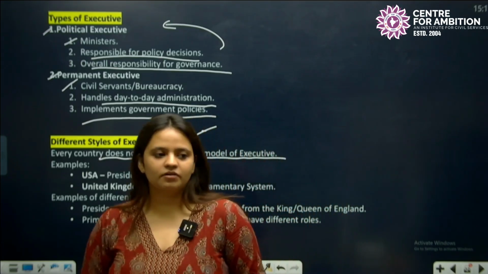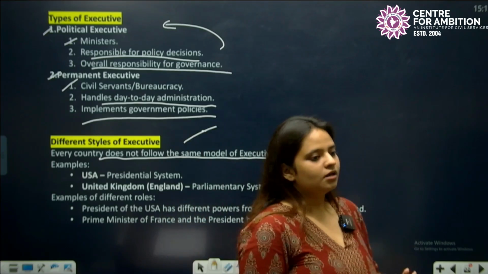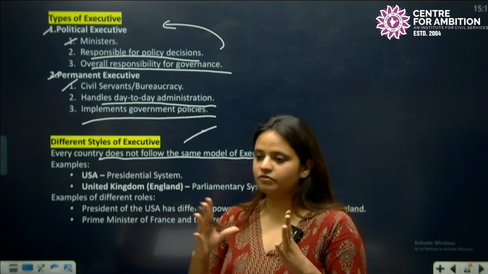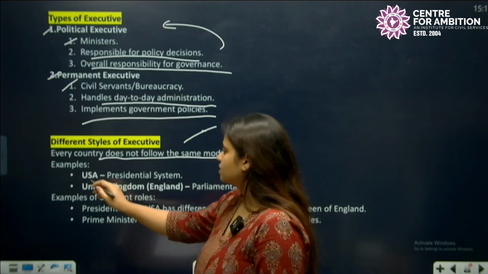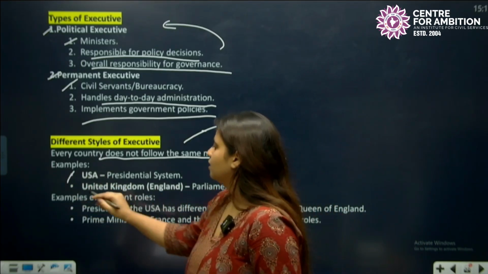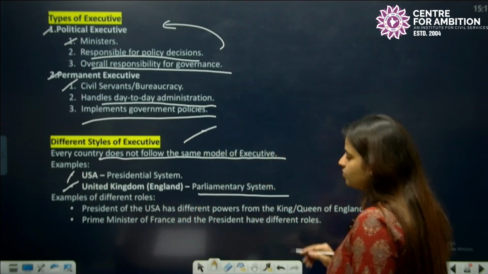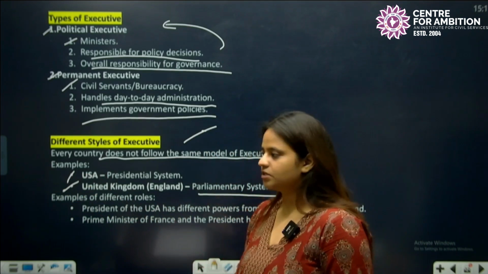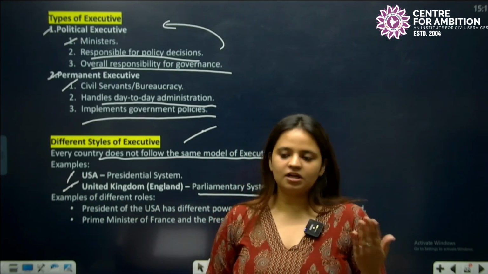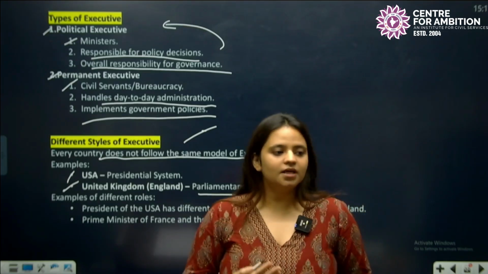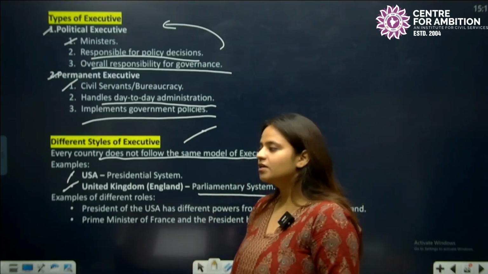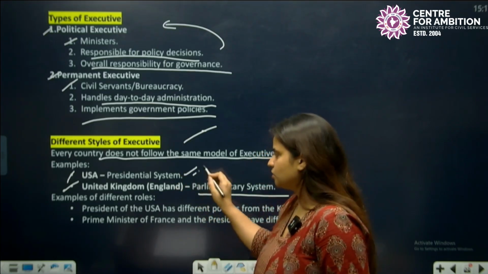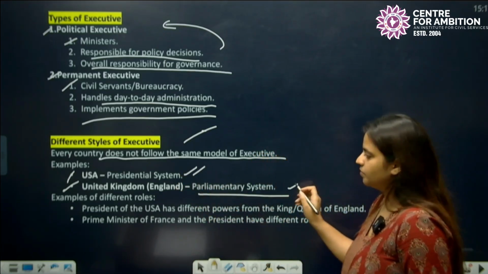Okay, for example, in India we have parliamentary system. Britain also has parliamentary system, but their systems are very much different. For example, the US has a presidential system and the UK, which is England, has a parliamentary system. So their systems are different, and even though India and Britain have the same parliamentary system, the roles and the functions of the executives are different.